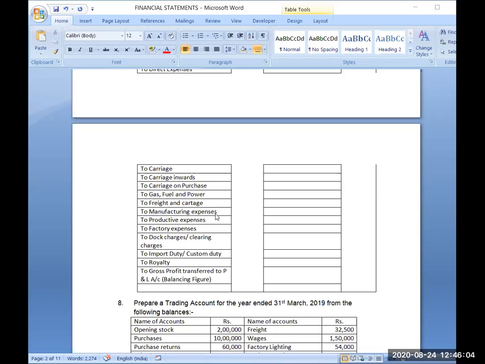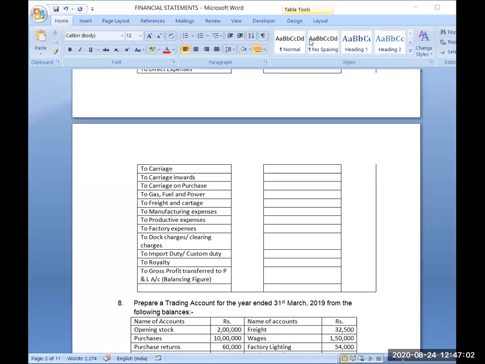Same is the case if you are importing goods. The Government of India will also charge import duty on that. So that's why import duty is also a direct expense. Import duty is also an expense directly associated with the goods. And there are two types of custom duty. One is import duty and one is export duty.